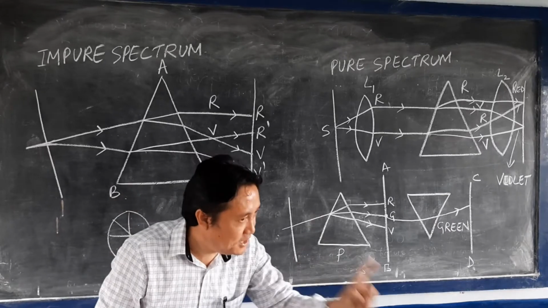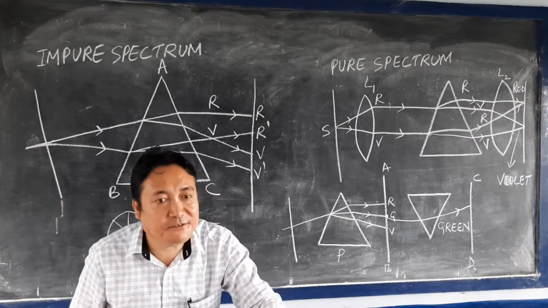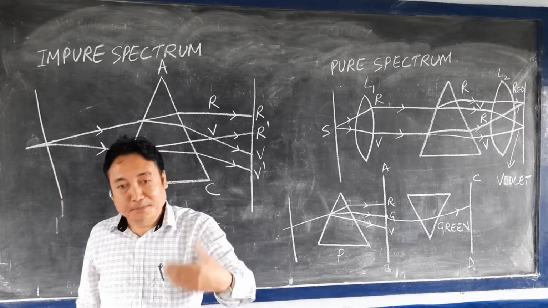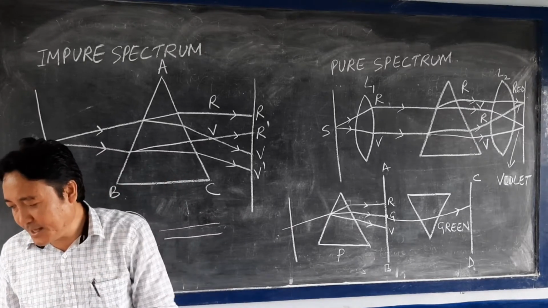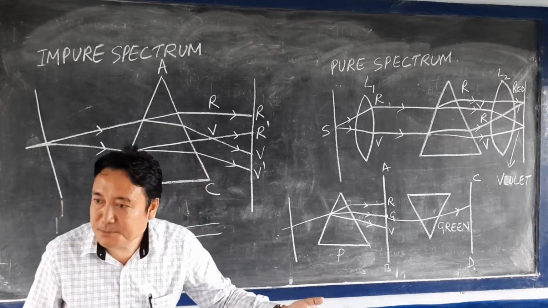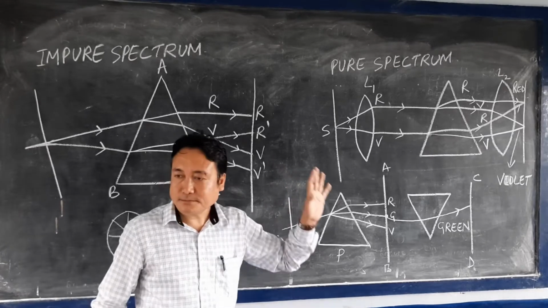Is it clear? So therefore, we can say that the prism themselves do not have colors. Newton also followed this. Newton made an experiment to show that a prism by itself produces no color. Prism itself does not produce any color. That means they don't have any color. So follow this diagram.